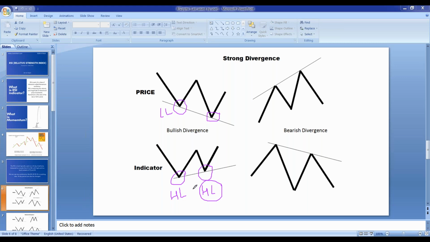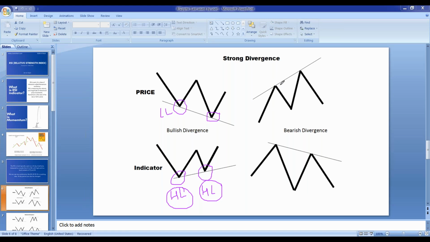RSI is making higher lows. I will show this in the chart as well. So where did the average come from, Sandy? I am not talking about average. I am just talking about price and indicators, what will be the structure of the indicator and what will be the structure of the price. I am just talking about that.